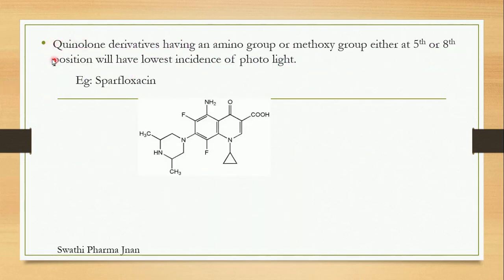The last point under SAR of quinolones is that quinolone derivatives having an amino group or methoxy group at either the 5th or 8th position will have the lowest incidence of phototoxicity. If an amino group is present at the 5th position or the 8th position, then the person will not show phototoxicity, or if shown, it will be of very low incidence. An example under this point is sparfloxacin. Sparfloxacin contains an amino group at the 5th position. Thank you all.